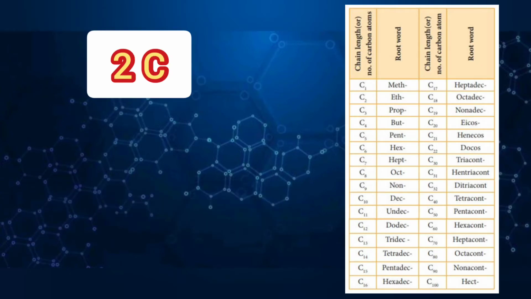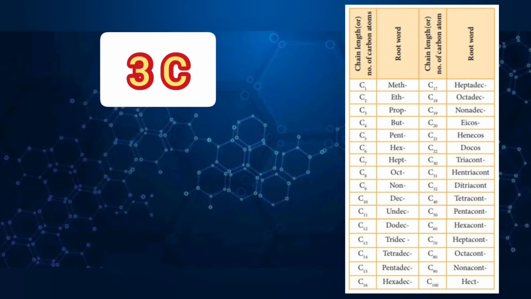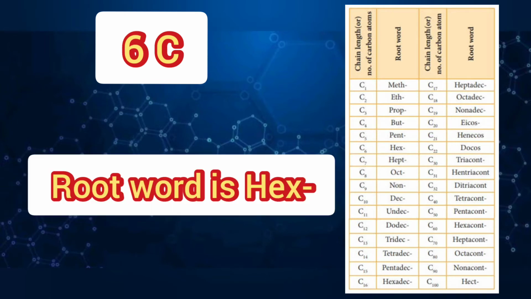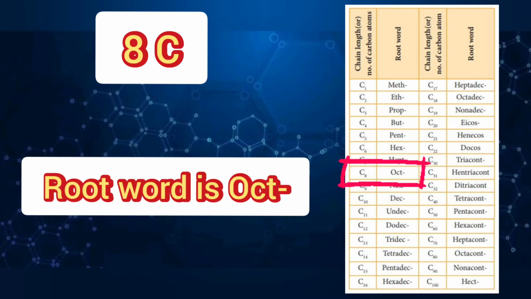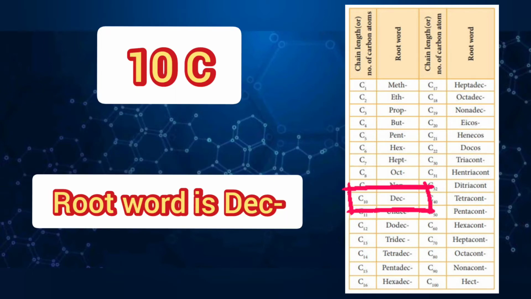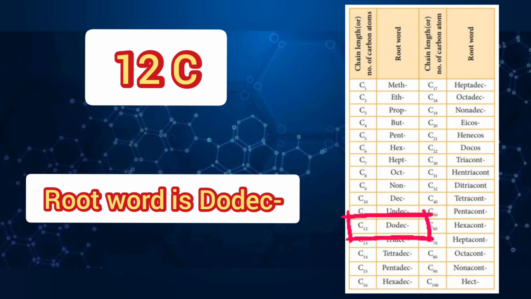If there are two carbon atoms, the root word is eth. If there are three carbon atoms, the root word is prop. For 4 carbon atoms, it is but. For 5, it is pent. For 6, it is hex. For 7 carbon atoms, it is hept. For 8 carbon atoms, it is oct. For 9 carbon atoms, it is non. For 10 carbon atoms, it is dec. For 11 carbon atoms, it is undec. And for 12 carbon atoms, it is dodec.